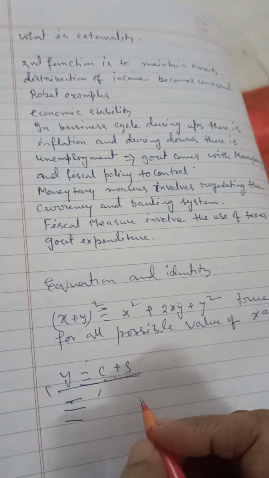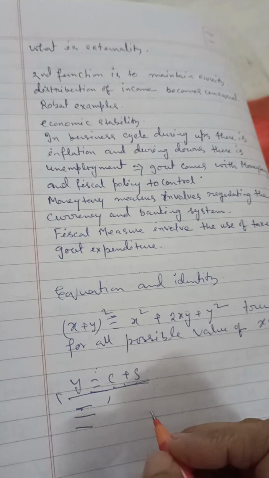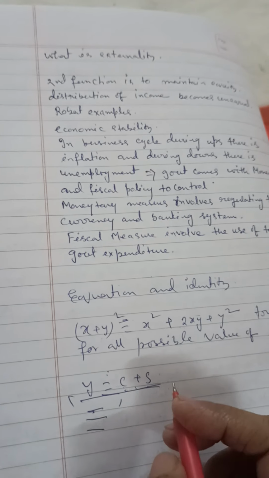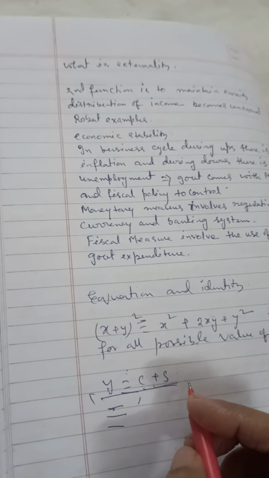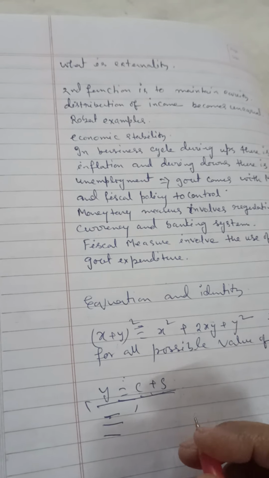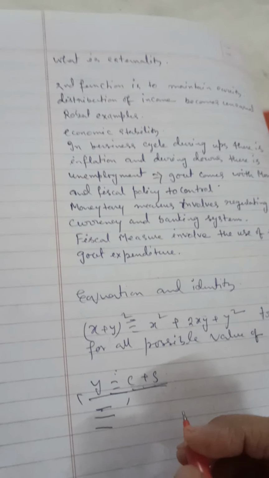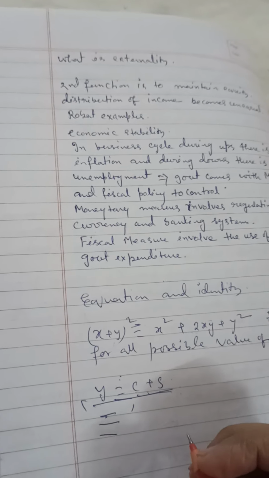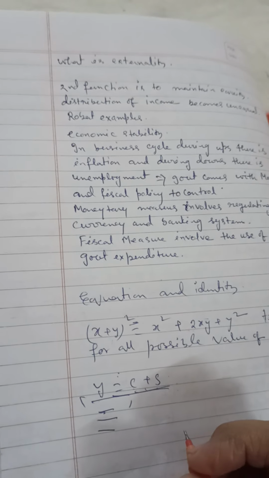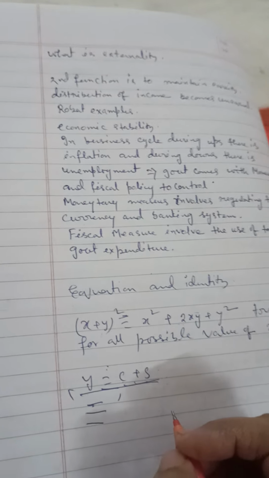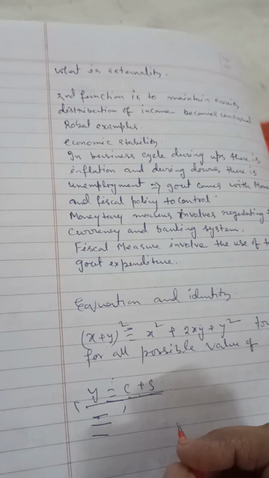An equation represents a relationship between several variables which is true not for all values of the variables but for specific values of the variables.